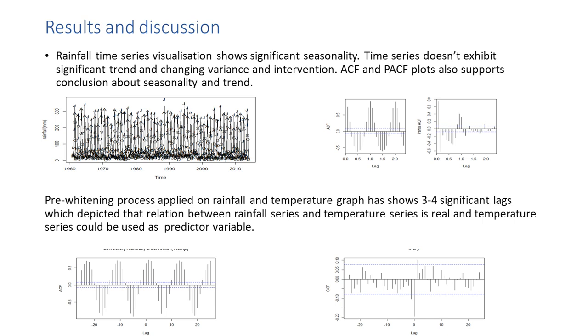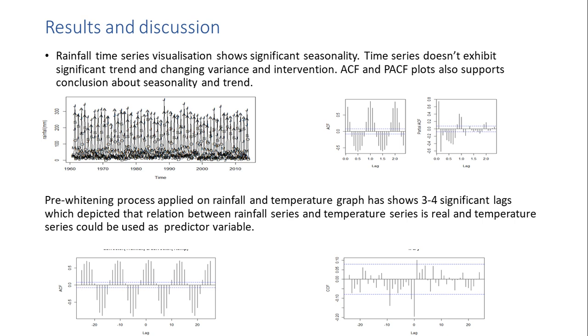The rainfall series reaches its maximum level in the month of July. However, the trend in the series is not evident. Also, there is no significant changing variance. The series does not have significant autoregressive behavior. We can also see from the plot that observations are bouncing around the mean level, which depicts that there could be significant moving average.